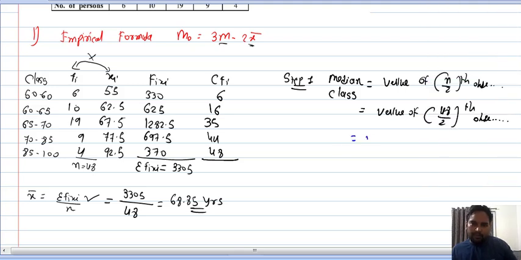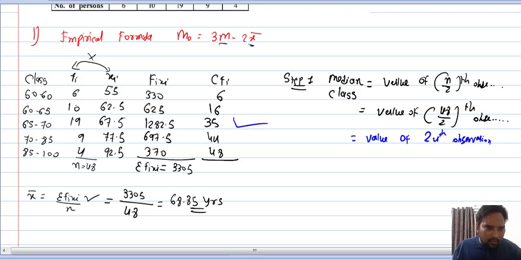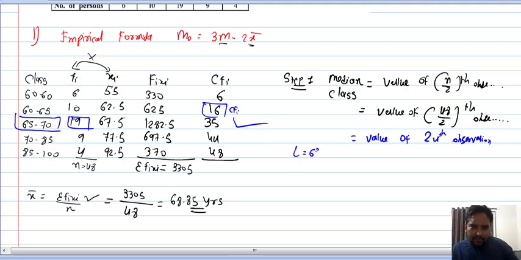Now the value is the 24th observation. The 24th will fall here, so 65 to 70 will be my median class, and this is my fi, and this is my CFi. CFi is always the preceding value, so L will be 65, median class 65 to 70, class length of this particular class is 5. Then fi is 19 and CFi is 16.